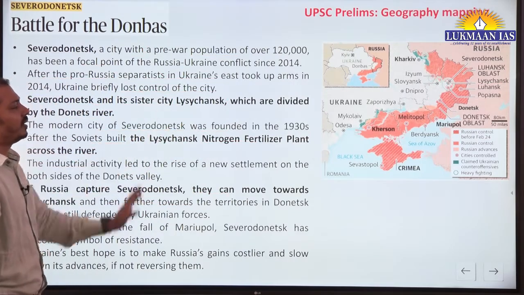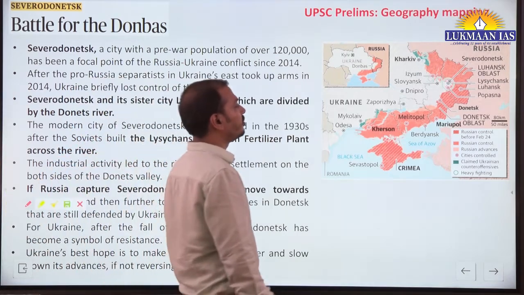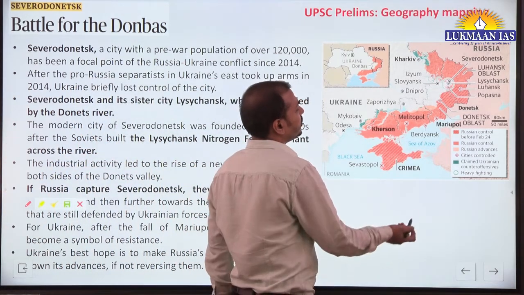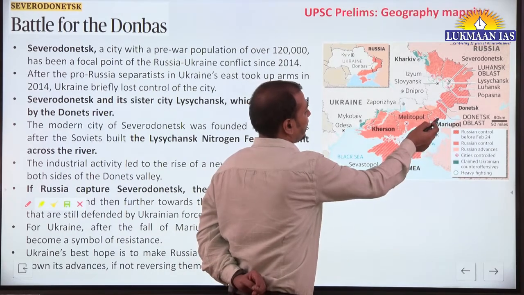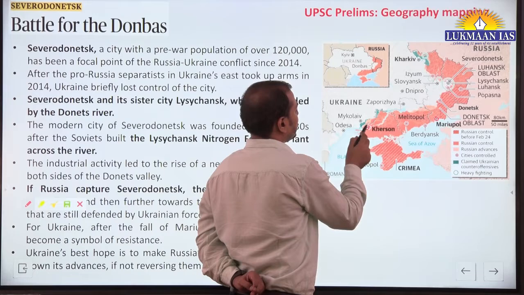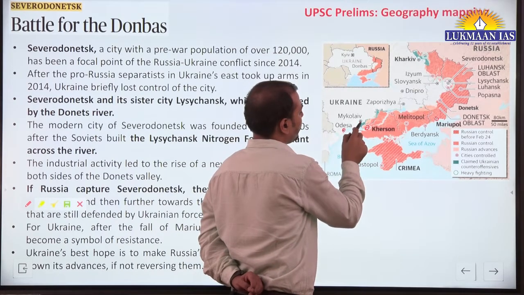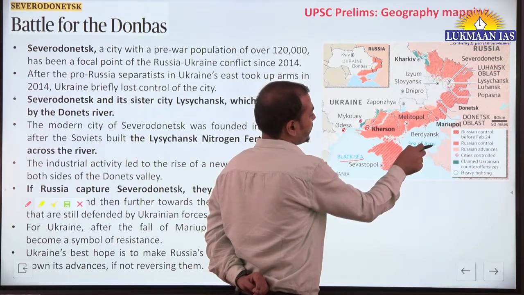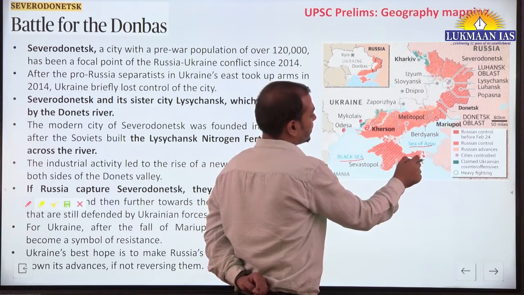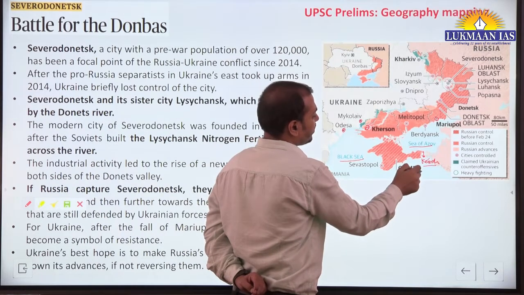Location mapping part, of course, yes, we can cover the mapping part also. You should remember the names of cities. UPSC may ask about this next year in prelims. Mariupol is a coastal city. Kherson and Odessa are other important coastal cities, and Mykolaiv is also there. So Black Sea and Sea of Azov. So here there is Kerch strait that connects Sea of Azov with Black Sea.